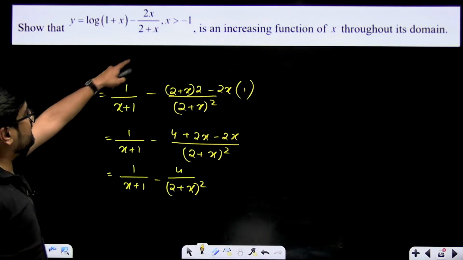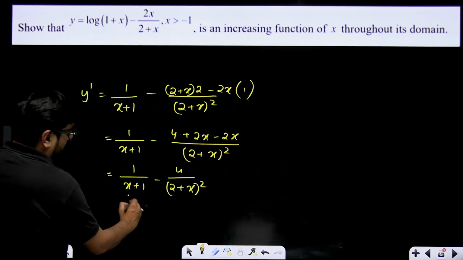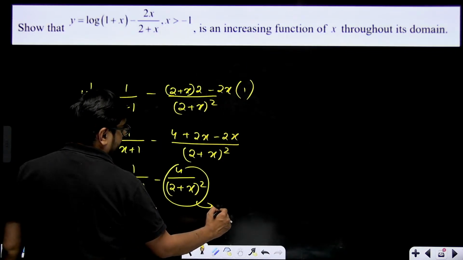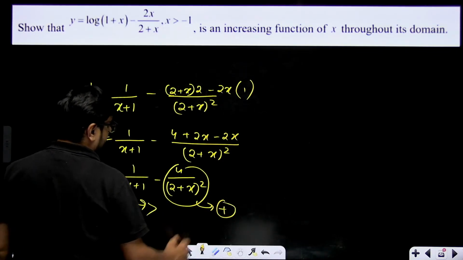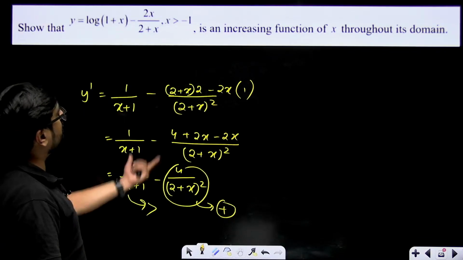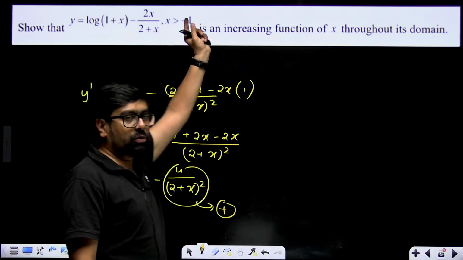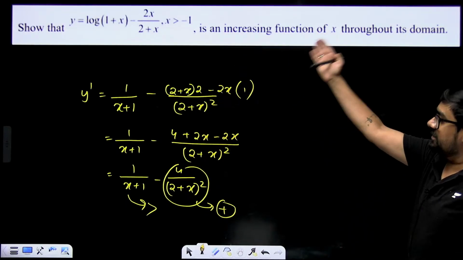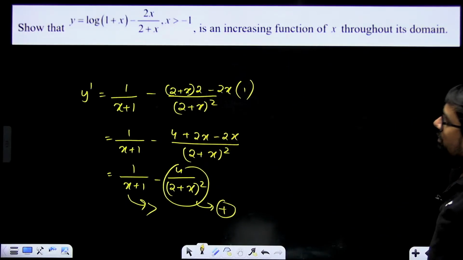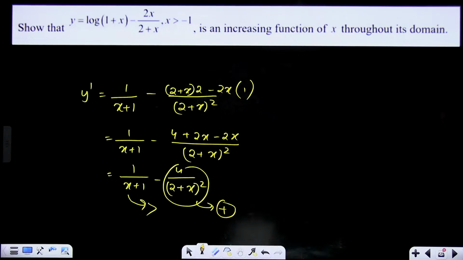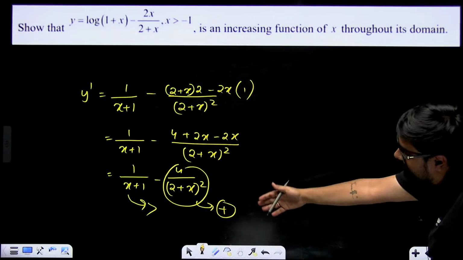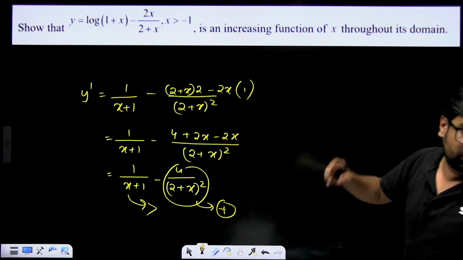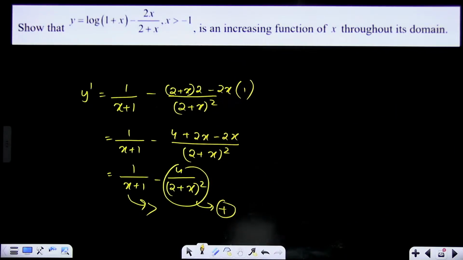Now if x is greater than minus 1, this will always be positive, and this thing is always positive anyway. So both are positive, so the sum will be always increasing throughout the domain, for all the values which are greater than minus 1. The domain itself is given as greater than minus 1. So for all the values greater than minus 1, this function will always be increasing because f dash x is always greater than 0 for all x greater than minus 1.